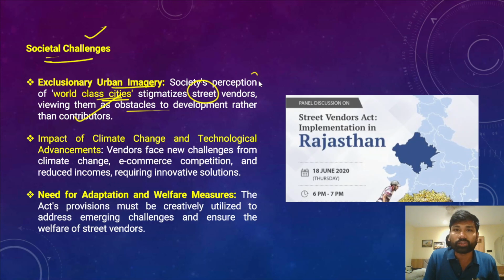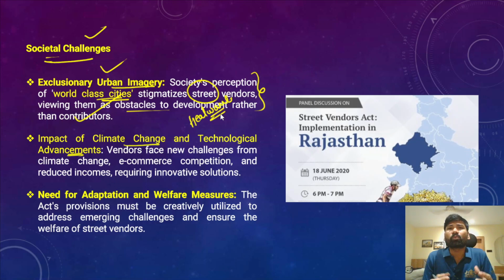What we have been doing: the societal perception is negative towards the street vendors, and that is in line with the exclusionary urban image. At the same time, the impact of climate change and technological advancements is also having a huge impact on the street vendors and their livelihoods. For example, in a condition like a regular heat wave, these street vendors are more vulnerable because they do not have any institutionalized infrastructure. So they also face the problem of heat waves, and climate change is one of the key concerns that they have been facing.